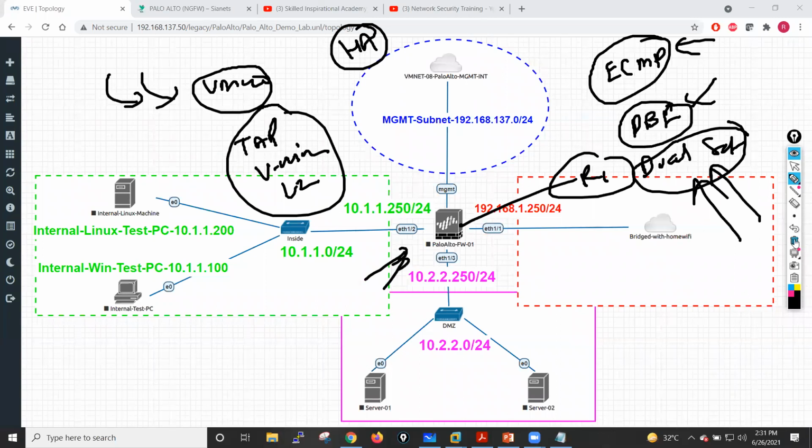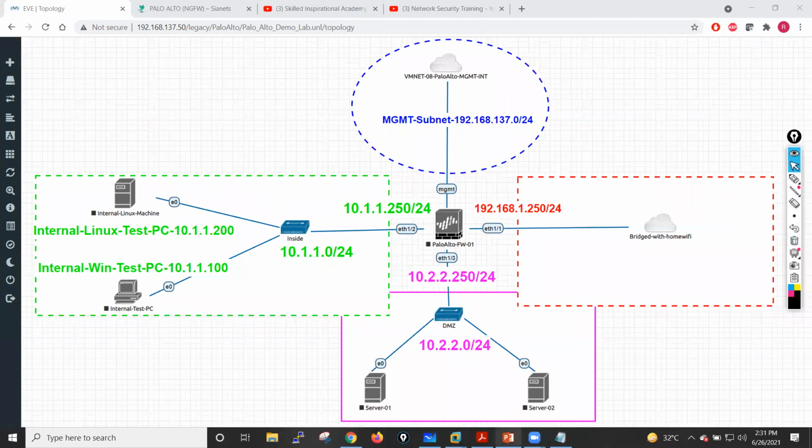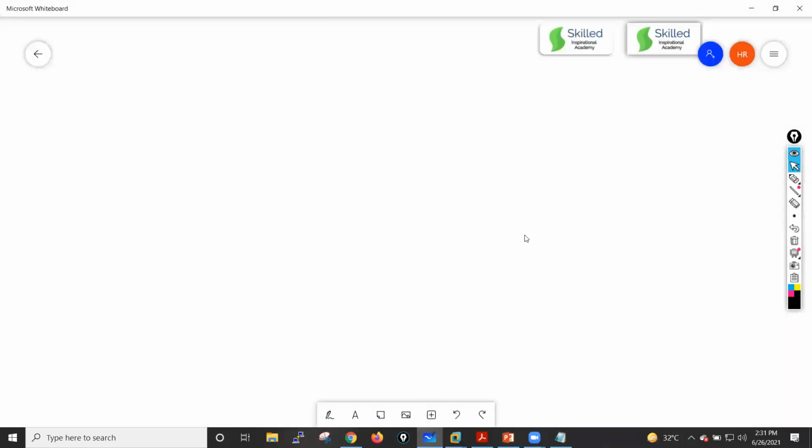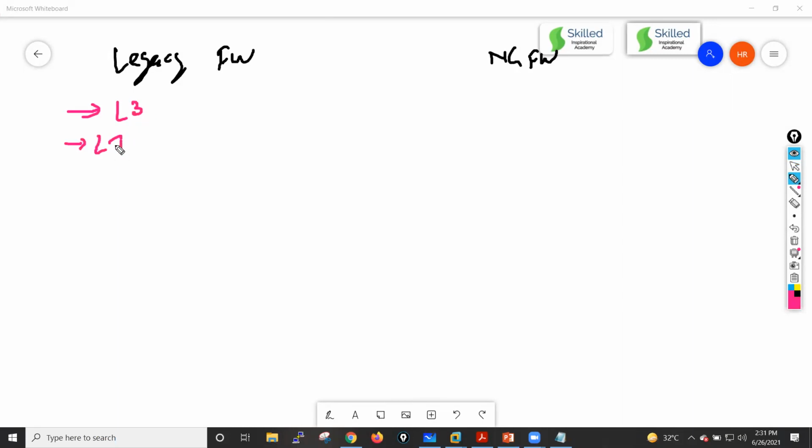Now let me tell you what the difference is between a next generation firewall and a legacy firewall. When we talk about the next generation firewall or legacy firewall, I'll just type here: legacy firewall, and this is my next generation firewall. The major difference is that a legacy firewall can inspect the traffic on the basis of layer 3 and layer 4.